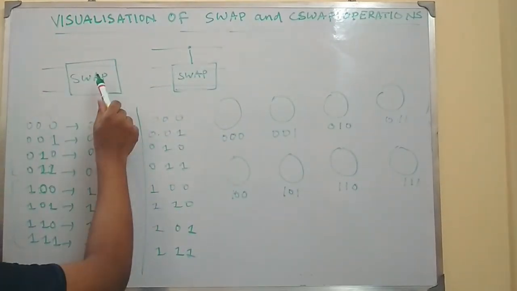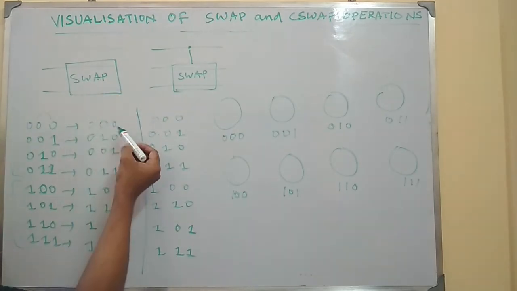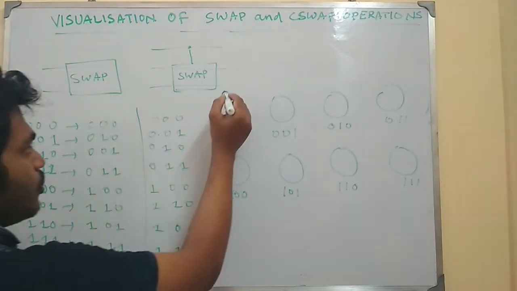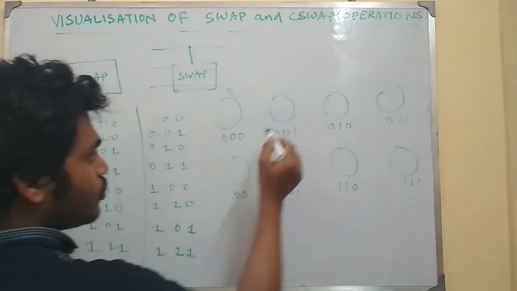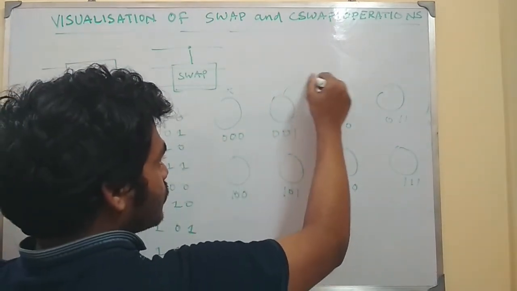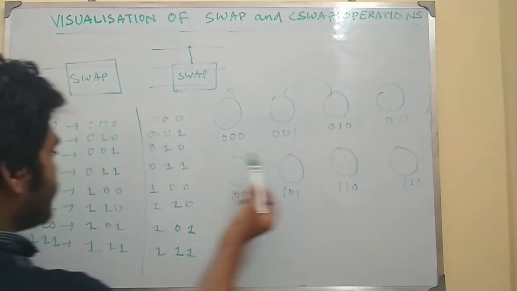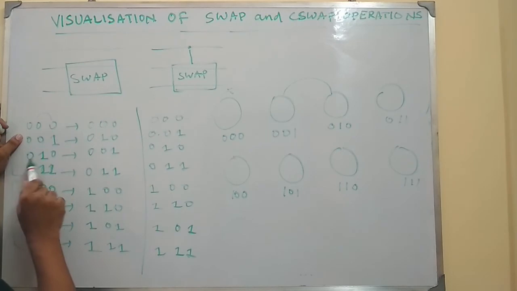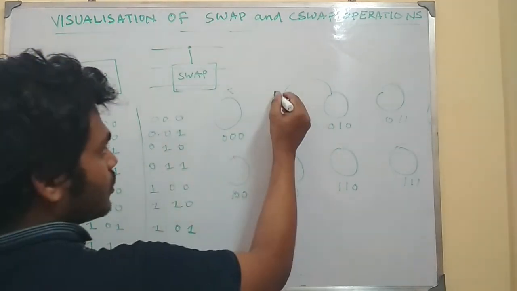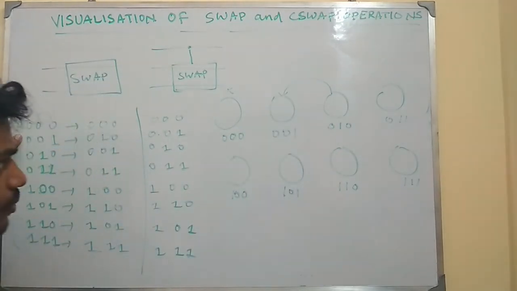For the swap operation, 000 will remain 000, no change. 001 will become 010, and in the reversible direction, as all the operations are reversible, 010 will become 001. So this is a reversible operation.